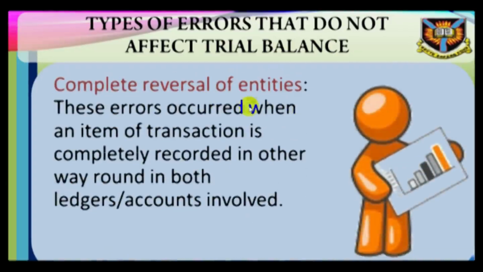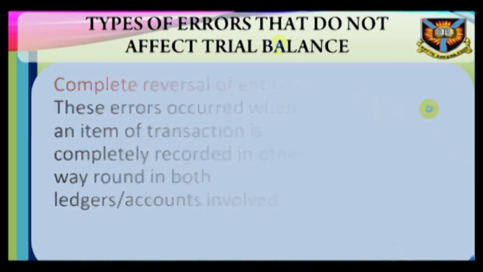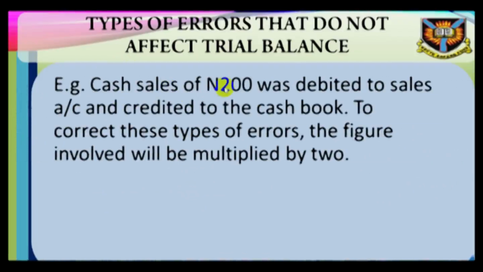Complete reversal of entries. These errors occur when an item of transaction is completely recorded the other way round in both ledgers or accounts involved, e.g., cash sales of 200 naira was debited to sales account and credited to cash book. To correct these types of errors, the figure involved will be multiplied by 2.